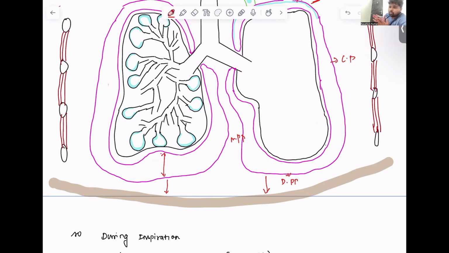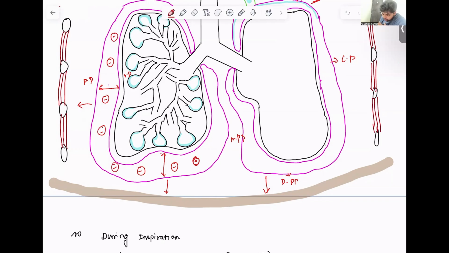So when the vacuum expands, there is even more negative pressure, right? Initially, there was a minimal negative pressure because of the suction effect of the lymphatics, and now because of inspiration there is even more vacuum, leading to even more negative pressure. And because of the contraction of the external intercostal muscle, you can see the parietal pleura goes away with the movement, right? So the gap between the parietal pleura and visceral pleura increases, and thereby more negative pressure gets created.